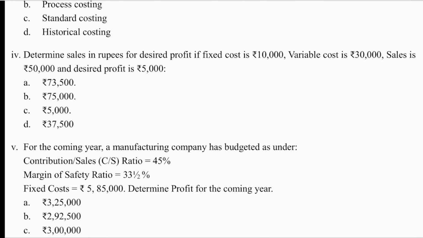Fourth question. Determine sales in rupees for desired profit. If fixed cost is 10,000, variable cost is 30,000, sales is 50,000 and desired profit is 5,000. So the formula you have to use here is desired sales is equal to fixed cost plus desired profit divided by PVR.